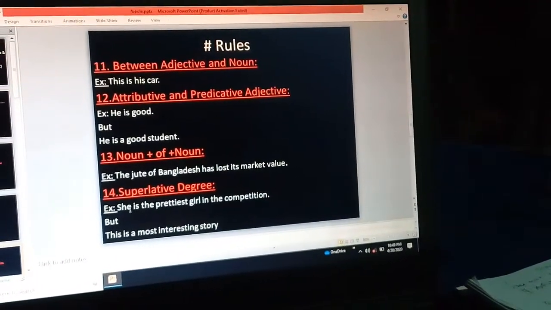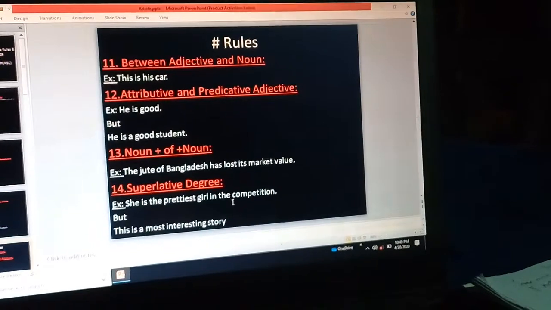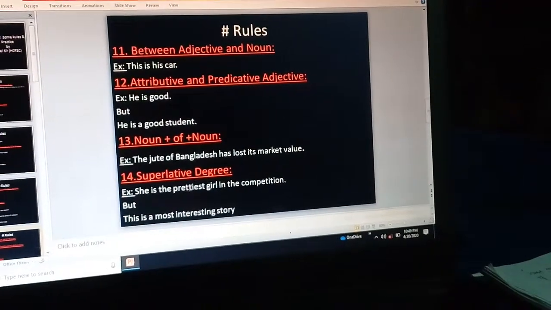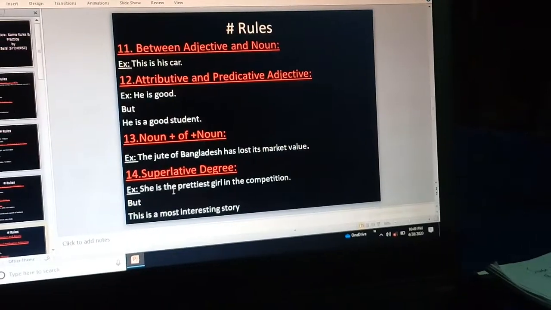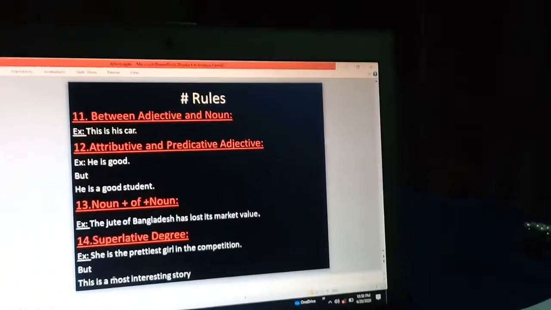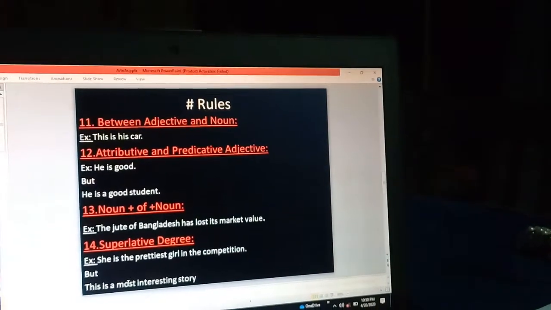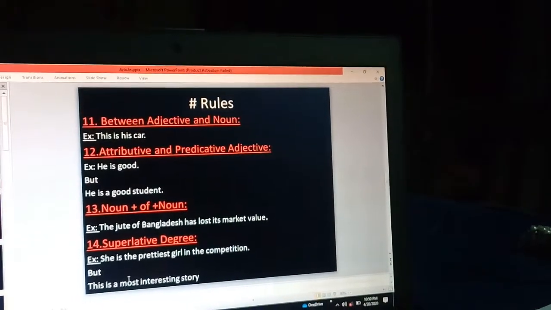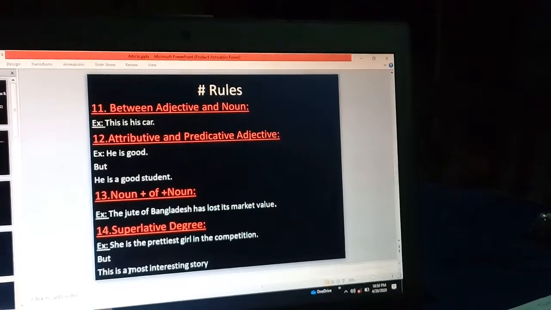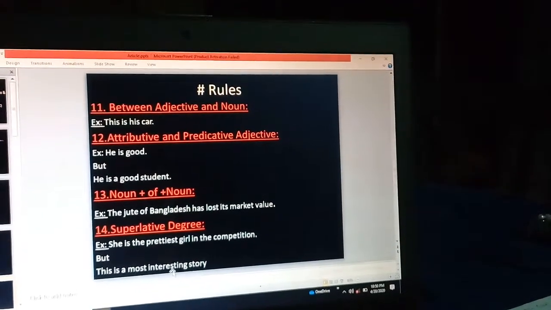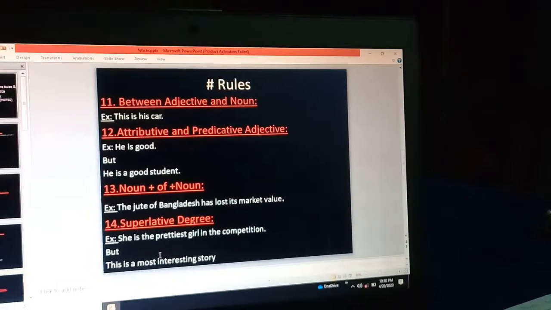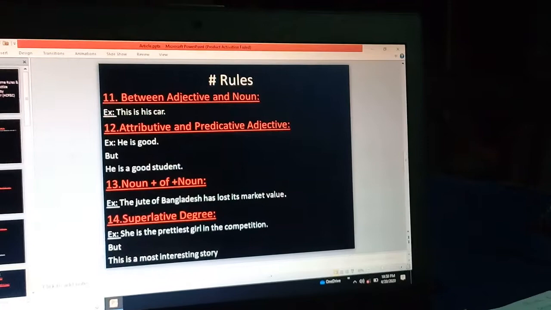Superlative degree. She is the prettiest girl in the competition. So before the superlative degree we must use the article the. But with the superlative form of the adjective most, when it is used to indicate the meaning of very, we cannot use the article the, we use a. This is a most interesting story. We use most here to indicate this is a very interesting story.